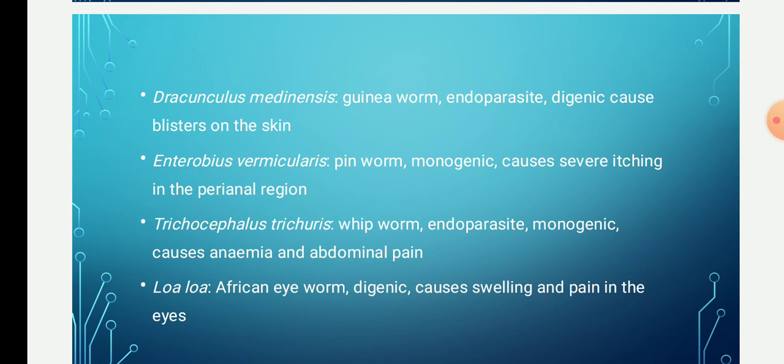The next example is Loa loa. It is most commonly found in Africa. It is commonly known as the African eye worm. During their migration, they pass across the eyeball. The intermediate host is the mango fly, and it causes swelling and pain in the eye. These are the examples of human parasites.